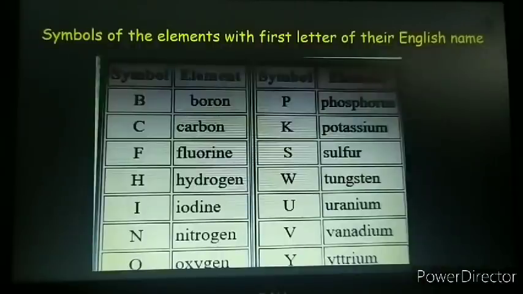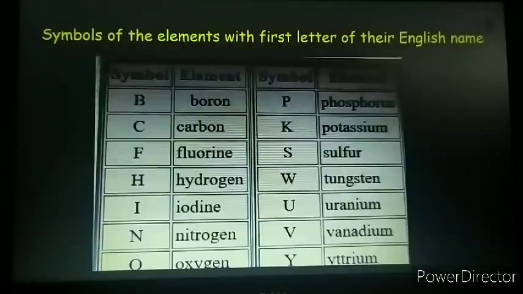So, in these examples of elements, we find that the first letter of their name is taken as the symbol, except tungsten and potassium. In all the other examples, the first letter is taken as the symbol. Potassium and tungsten are exceptions in this case.